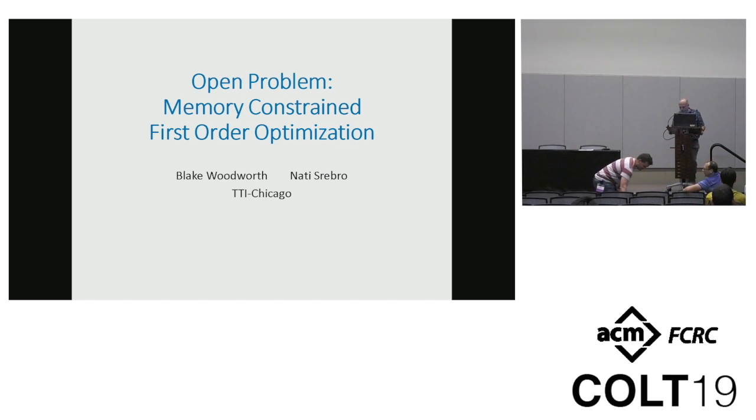Right. Okay. So I'm going to discuss an open problem regarding memory-constrained optimization. You might have heard this before, I've been talking about this problem for several years now. In the last few years, there's been some significant progress on memory-constrained learning. And I thought it's a good idea to bring this back up. We have no idea how to solve it, but maybe you do.